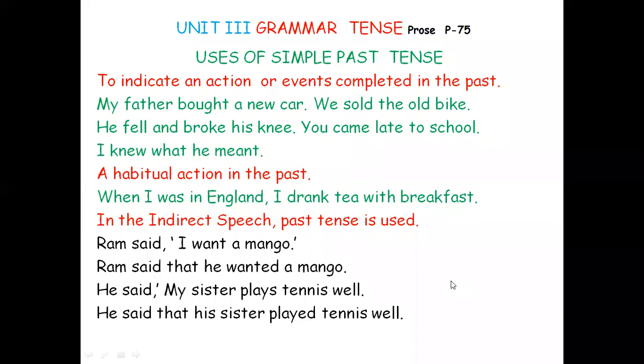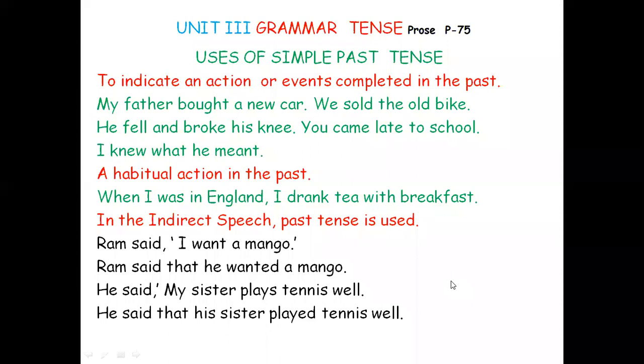In indirect speech also, past tense is used. For example, Ram said, "I want a mango." Ram said that he wanted a mango. Here in the transformation, for "want" we use simple past: he wanted a mango. And similarly, he said, "My sister plays tennis well."